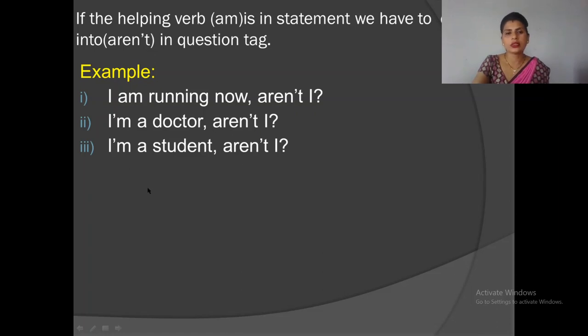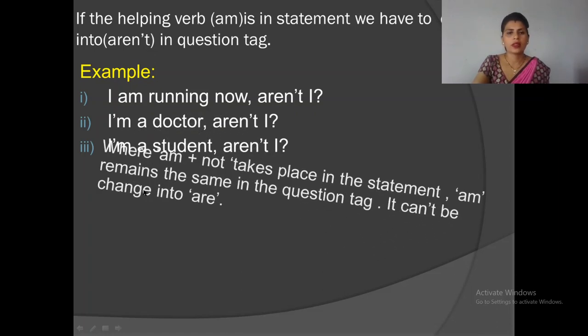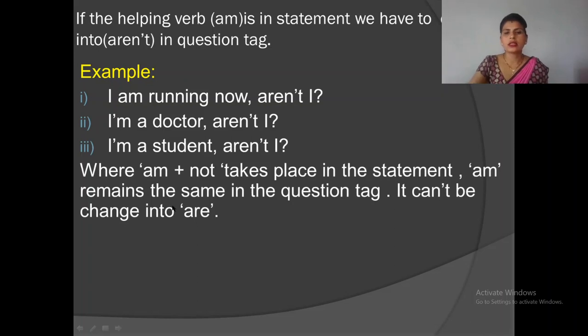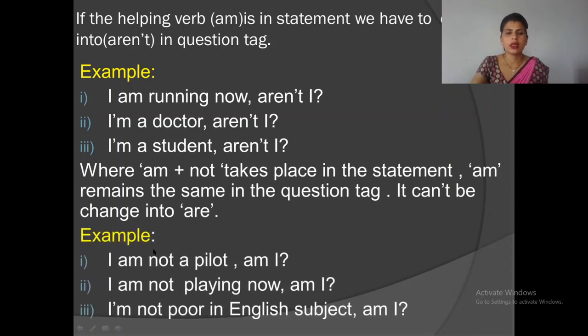Students, look at another case of "am". Where "am plus not" takes place in the statement, "am" remains the same in the question tag. It can't be changed into "are". Look at the example. I am not a pilot, am I? "Am plus not" takes place in this statement, so "am" is repeated in the question tag.